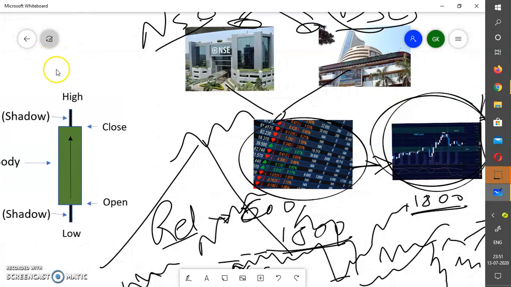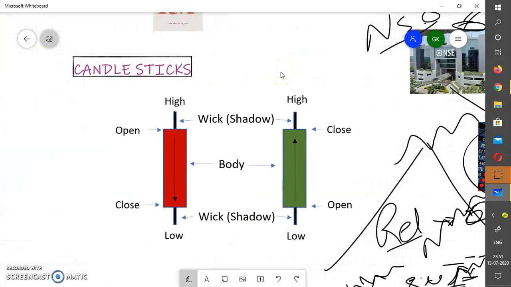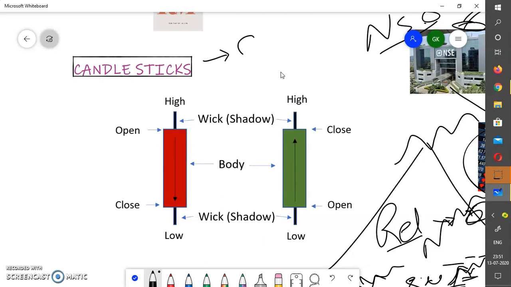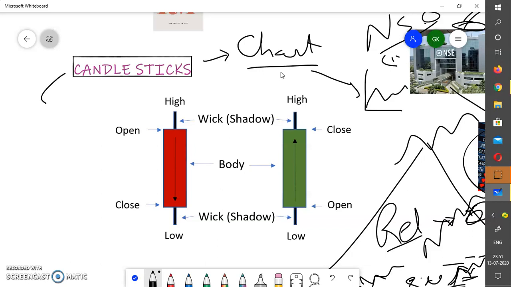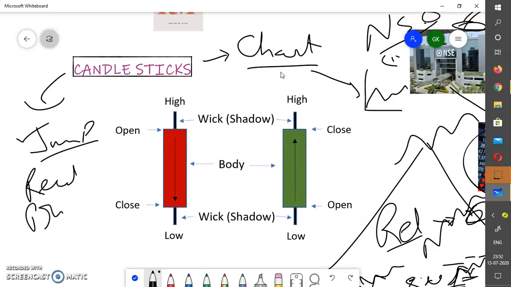Now, what is a candlestick? A candlestick is nothing but a form of chart. There we have drawn like this and this, and the axis is just like a line graph. It's a Japanese method to read price. One Japanese person introduced this method to get to know the movement of price, rather than just plotting a graph.